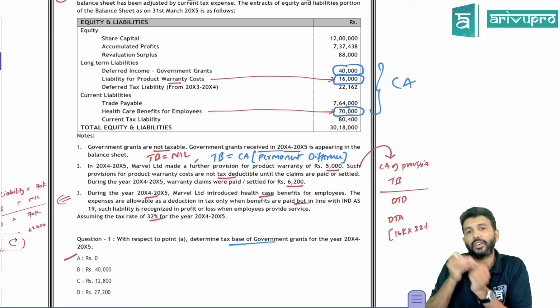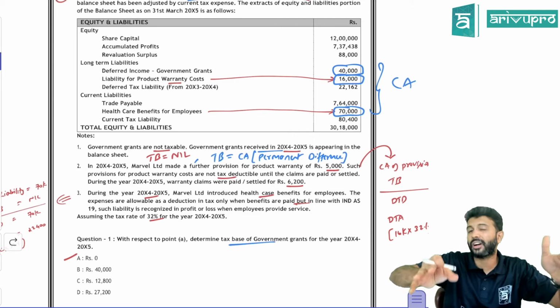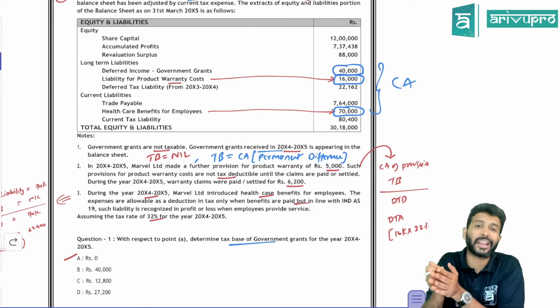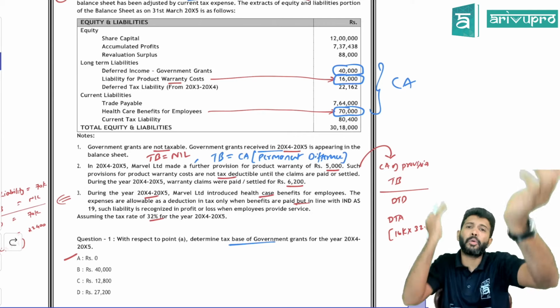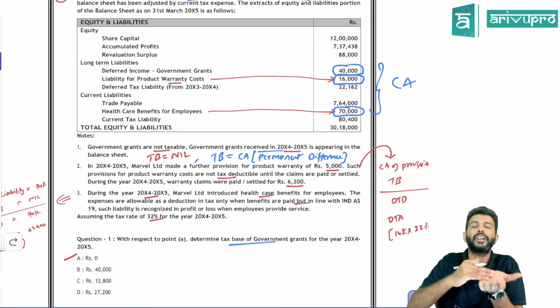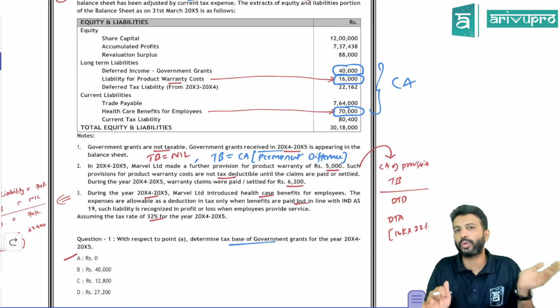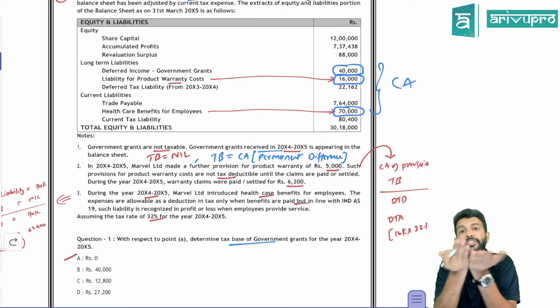Whenever a particular asset or liability is not taxable at all or not subject to tax, then what do we do? Make the carrying amount and tax basis the same. If it's a permanent difference, one quick fix is that you should not create DTA or DTL on such a permanent difference. One quick fix to do this is to make the carrying amount and tax base the same.